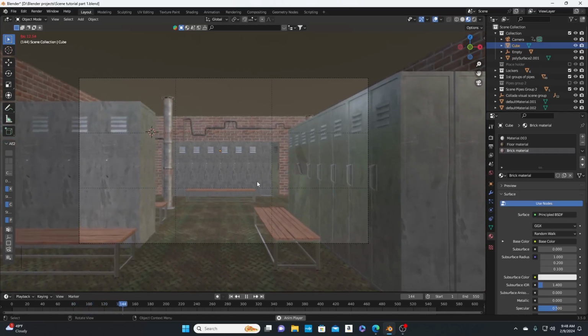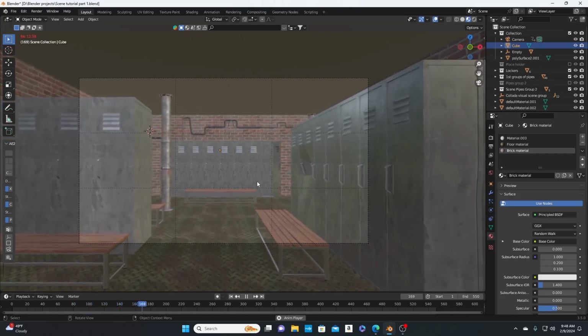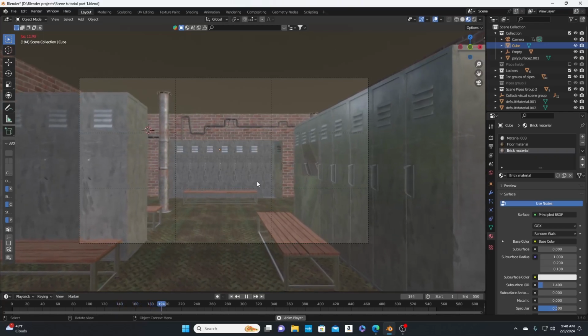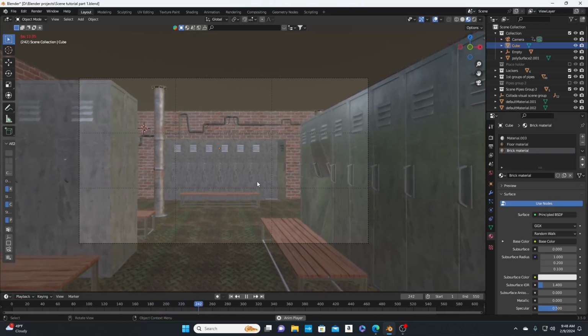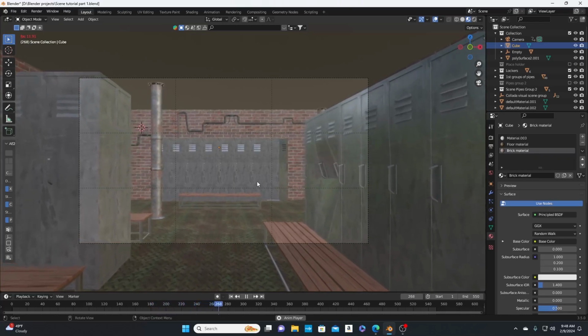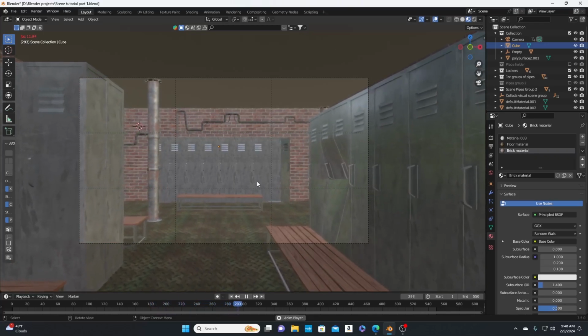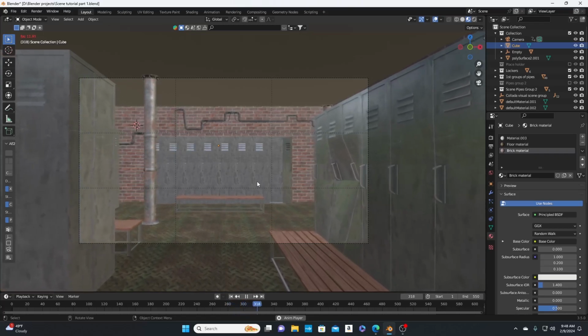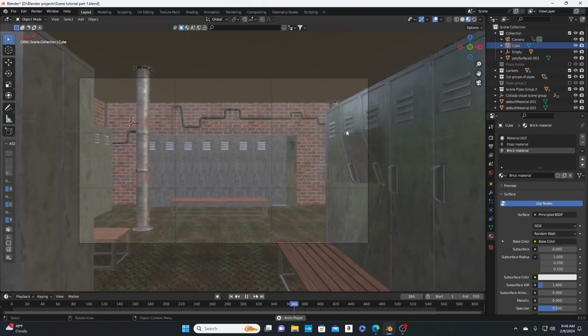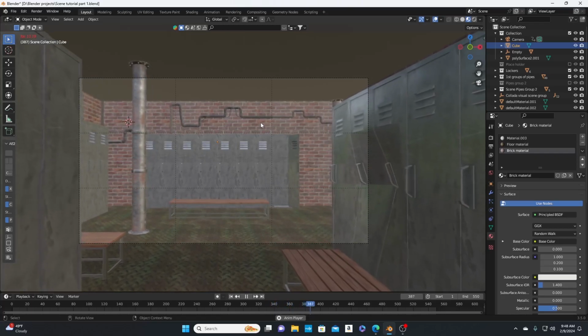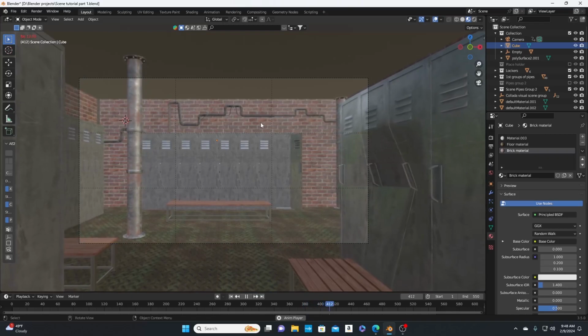I mean, we ain't really modeling, to be honest. We're just placing stuff where it needs to be, bro. But that's how it is. If you don't have time modeling stuff and people are already doing free models, why not use that? Just give them the credit and put the scene together how you need to put it together.